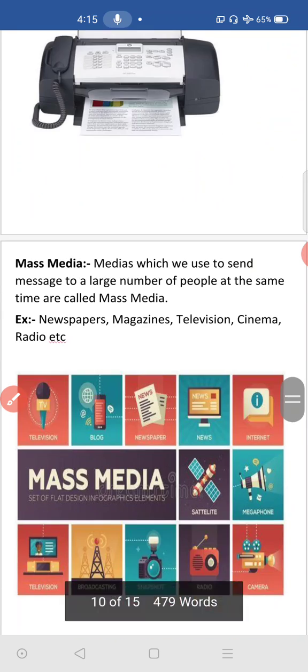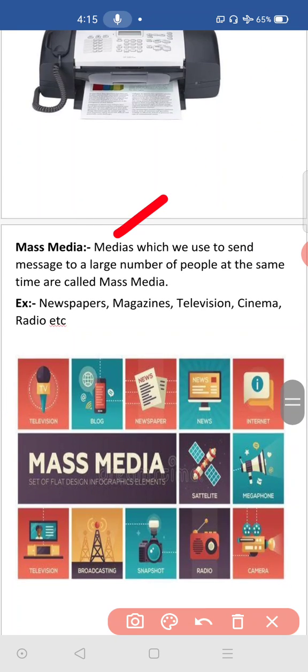Okay. Then mass media, I told, no? Mass media means media which we use to send a message to a large number of people at the same time. For example, newspaper. Those who are all purchasing that newspaper, for them all that message will be reached. That is why this is called mass media.